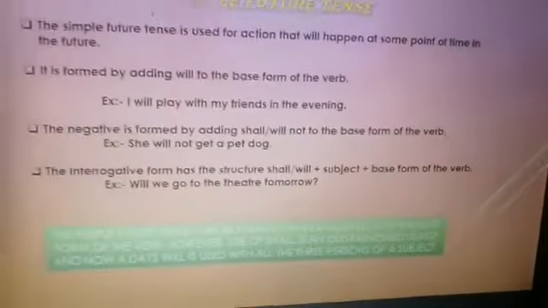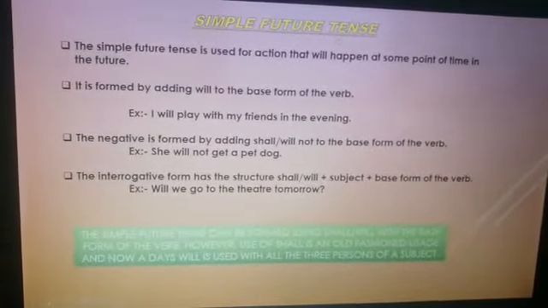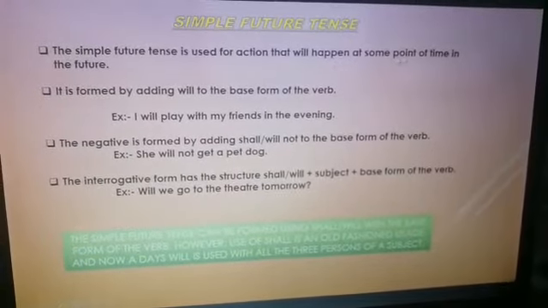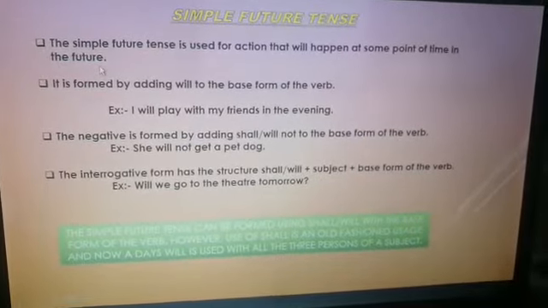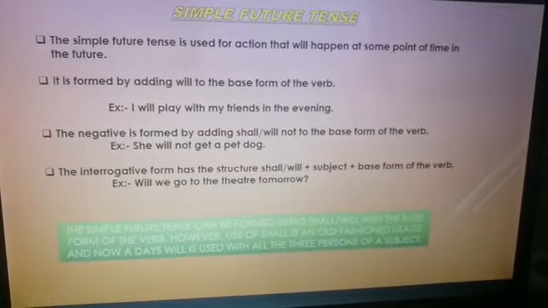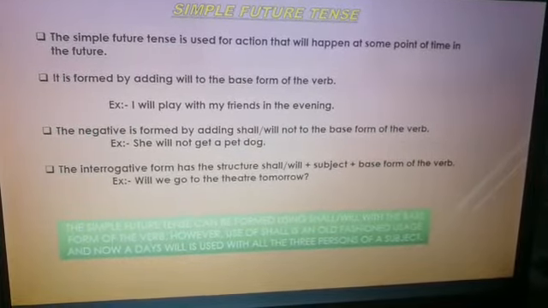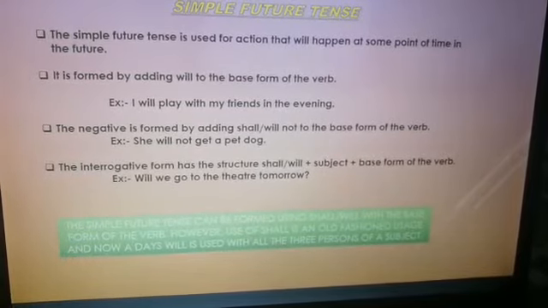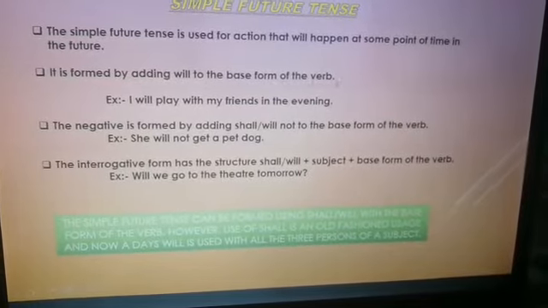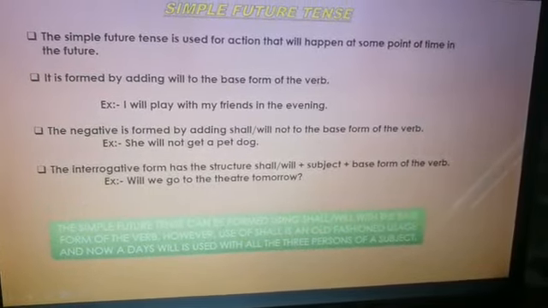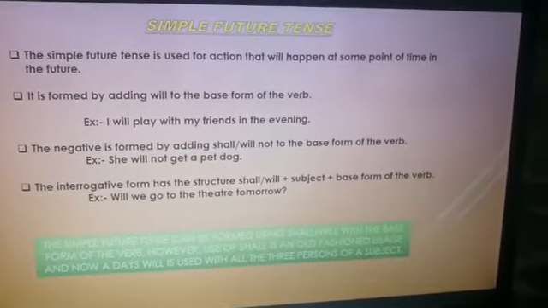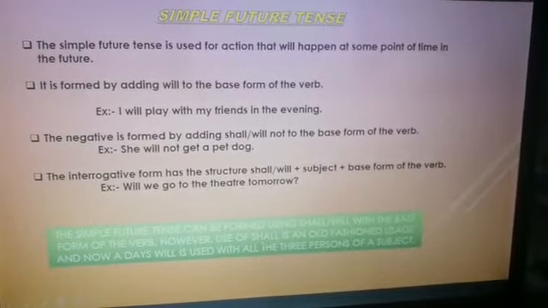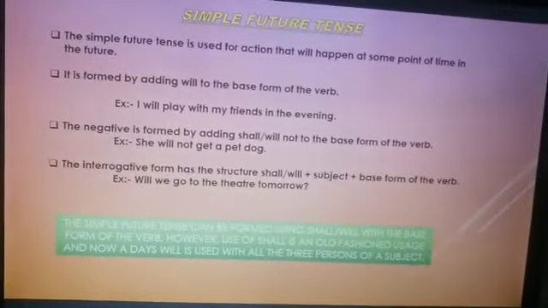Now, what is simple future tense? The simple future tense is used for an action that will happen at some point of time in the future. The simple future tense expresses something that will happen in the future. It is formed by adding will to the base form of the verb. See children, it is formed by using shall or will with the base form of the verb. But the use of shall is an old-fashioned usage.